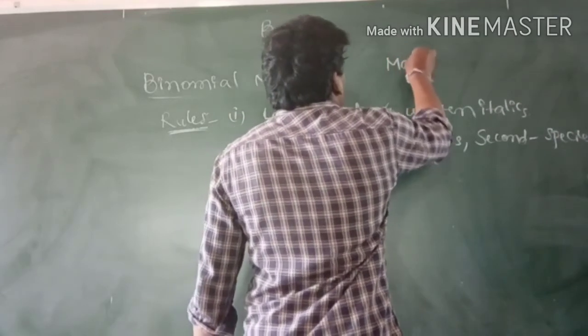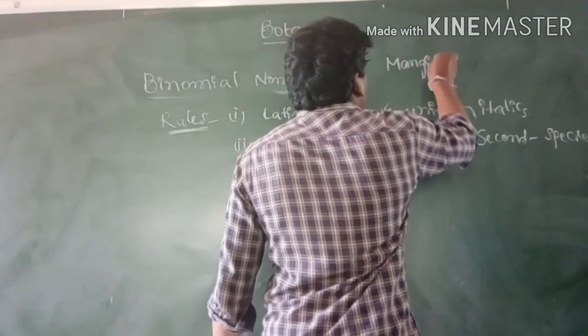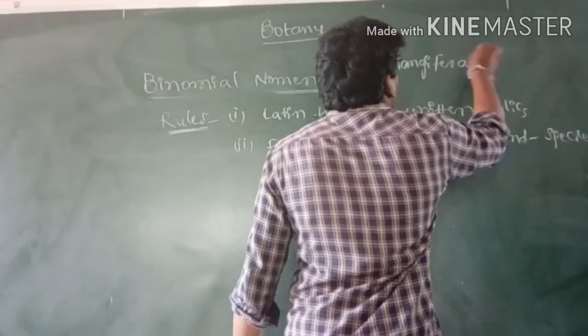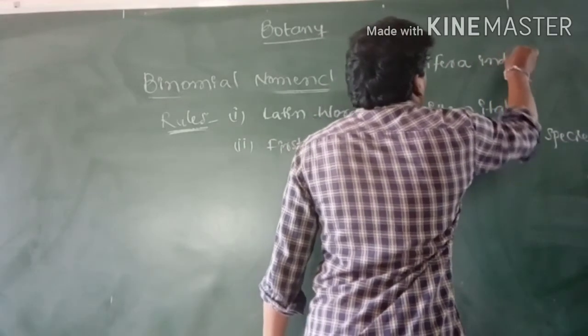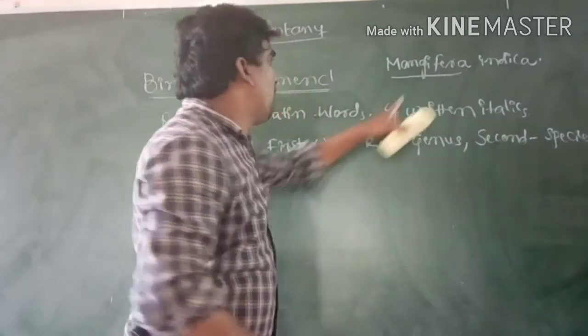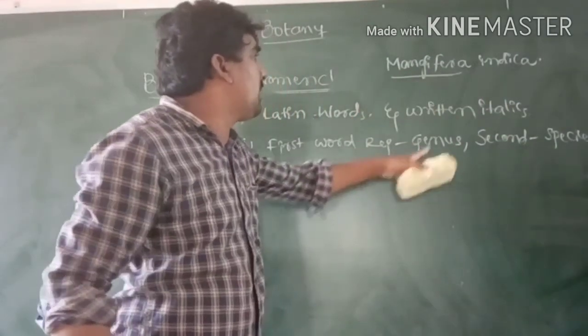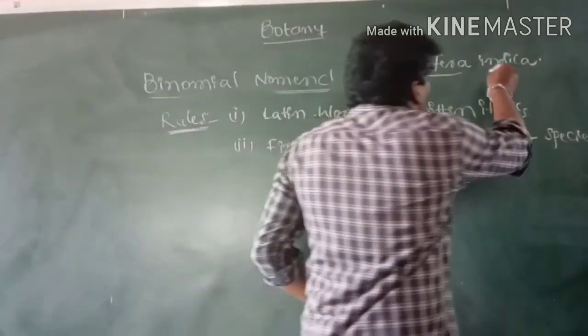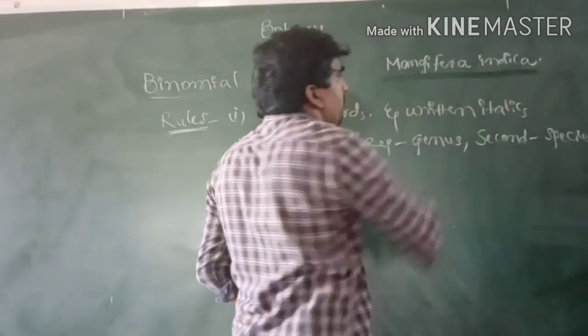Mangifera indica: the first word, Mangifera, indicates the genus. The second word, indica, indicates the species.